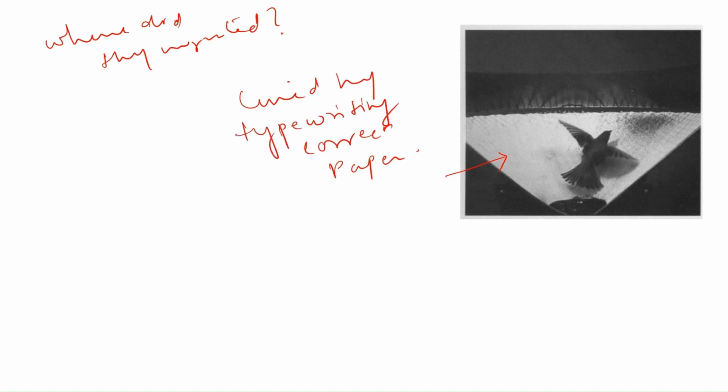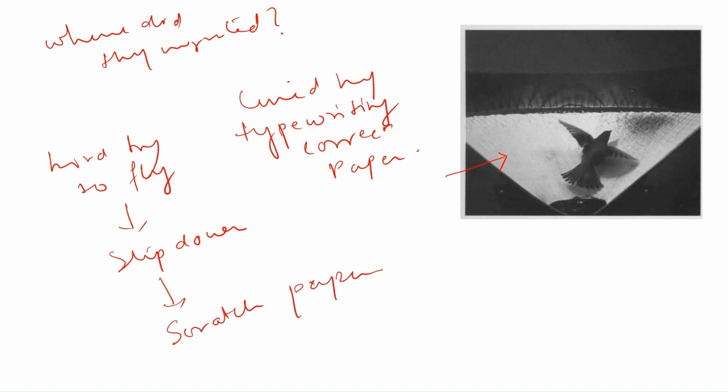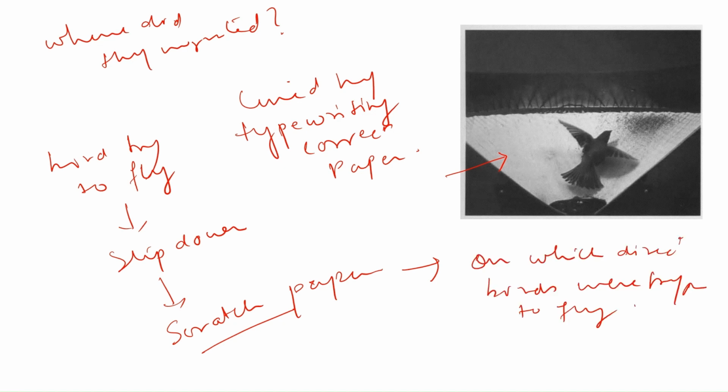So that whenever the birds try to fly, because of the funnel shape, they will slip down. And while they slip down, what will happen? They will leave scratch marks on these papers. The positioning of these scratch marks will tell the researcher in which direction the birds were trying to fly. Now, their observation was that the footmarks were oriented towards west.